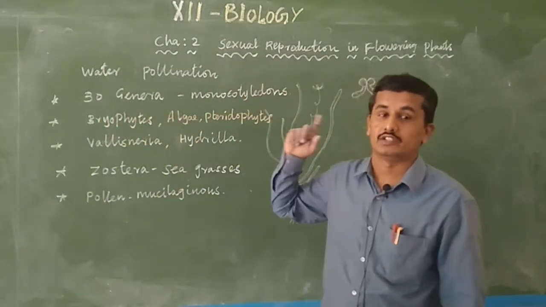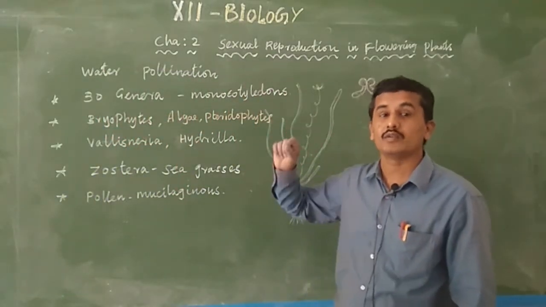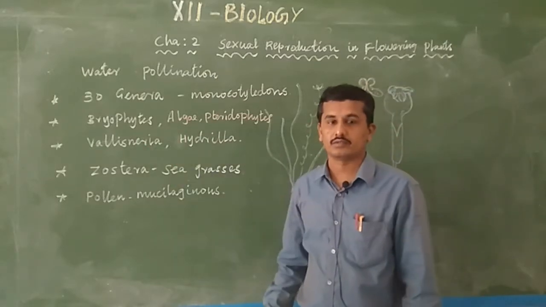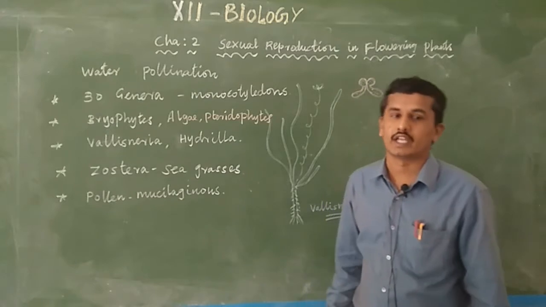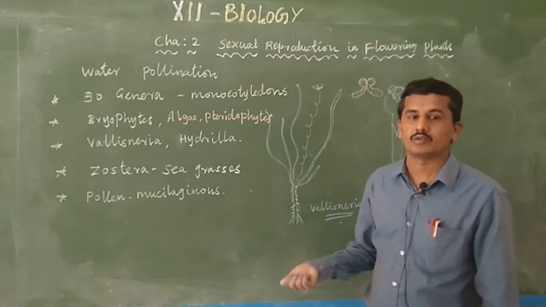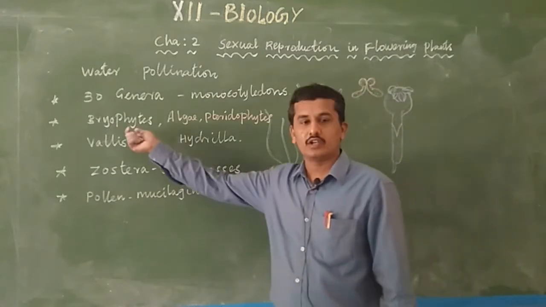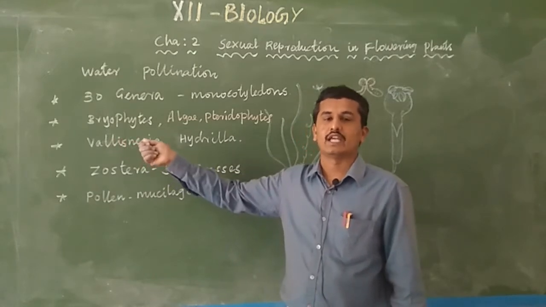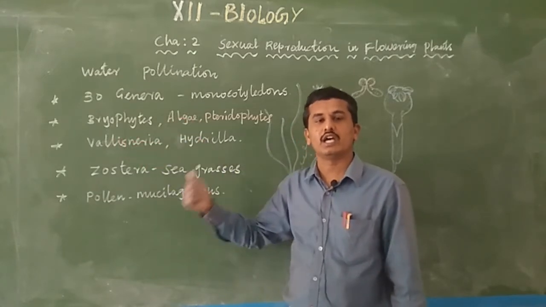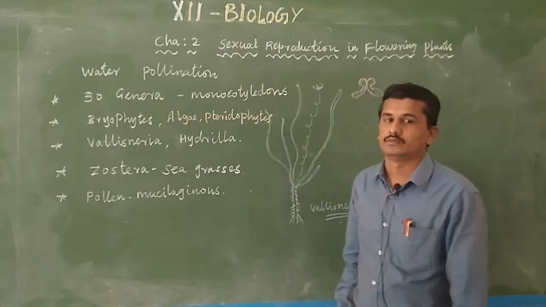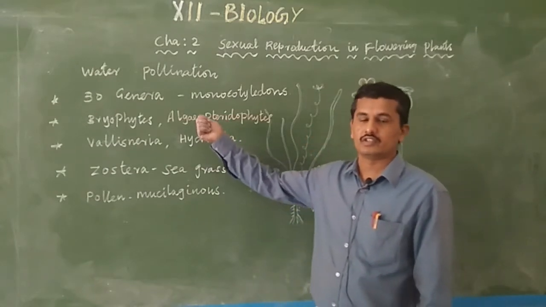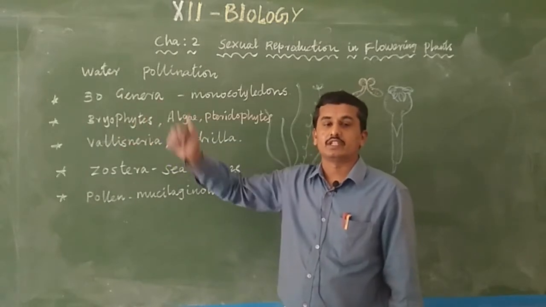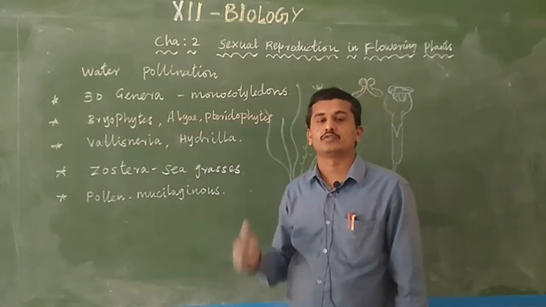There it is not pollination, because only the transfer of pollen grain is known as pollination. Here algae do not produce flowers, they do not produce pollen grain, but they produce male gametes like antherozoids. And the bryophyte also produces male gametes, antherozoids, in the antheridium. And the female gamete, the egg, is produced in the archegonium or oogonium. So here the term pollination is not applicable. Here the transfer of gametes takes place in water.